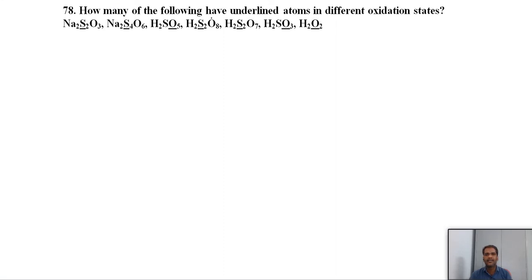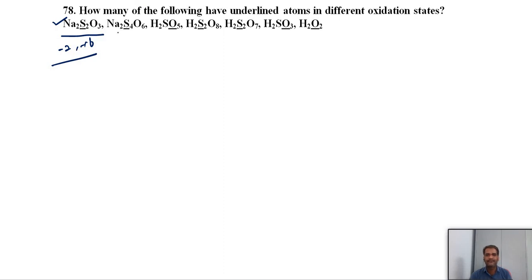Next, how many of the following have underlined atoms in different oxidation states? First, Na2S2O3. Just now we have discussed, that is a thiosulfate. In sodium thiosulfate the 2 sulfurs, one is -2, one is +6. So the first one has it.